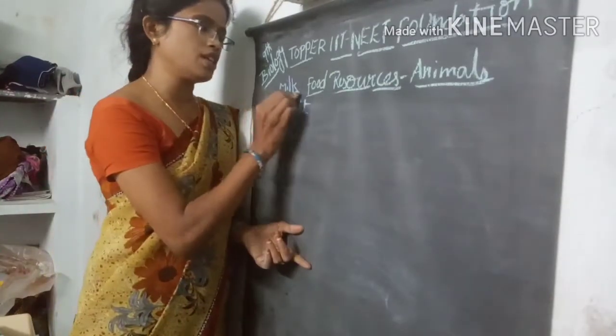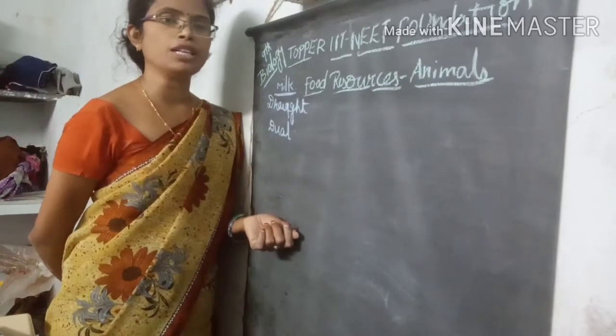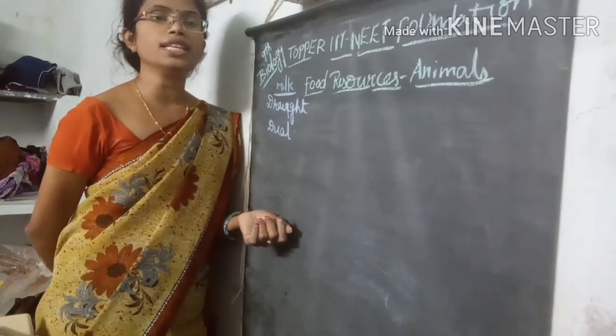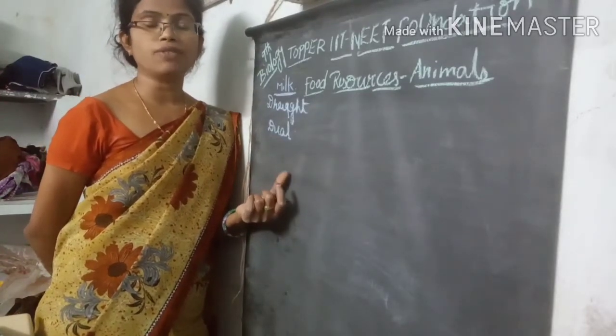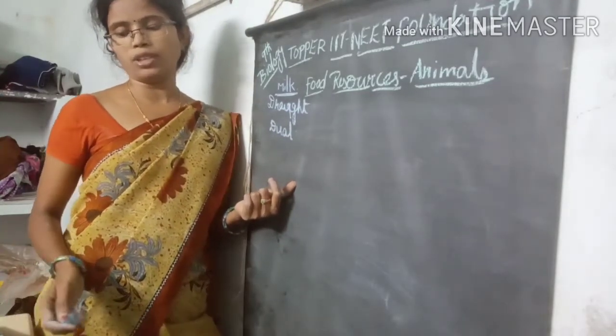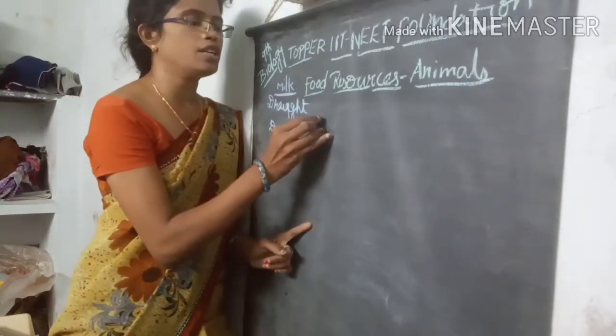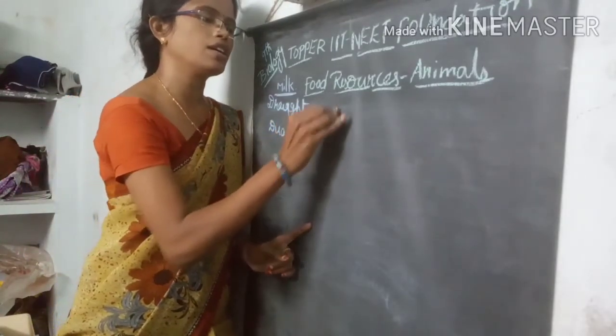First, coming to the milk breeds, means which varieties of cows we use in our areas for milk yielding purpose. Now we will see about these cows. Here we use three different breeds in the milk yielding organisms.